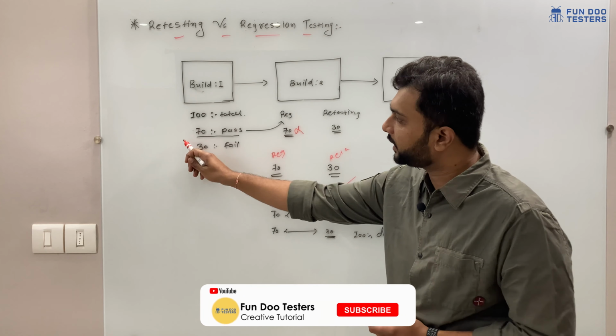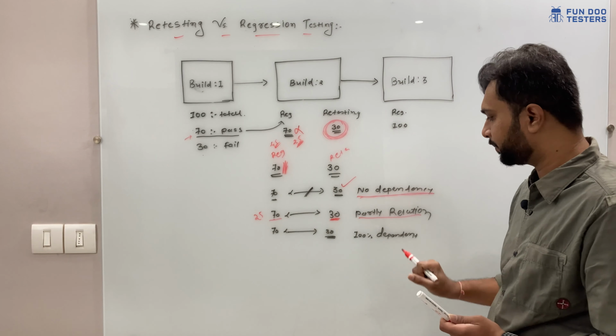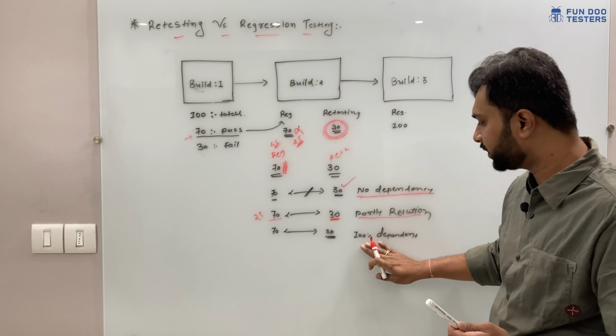We are not going to execute the remaining 45 test cases in the second scenario, the partial relationship. And third is 100% dependent. In this case we are going to execute 70 test cases as regression and 30 test cases as a retesting cycle. So now I hope everything is clear.